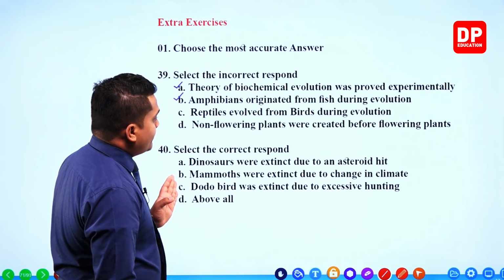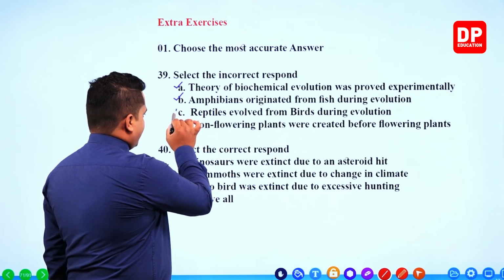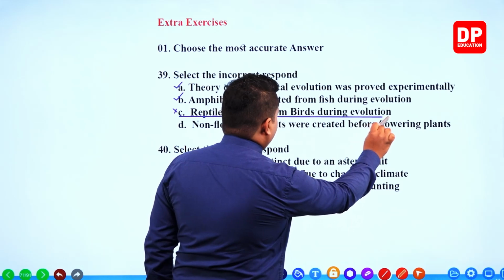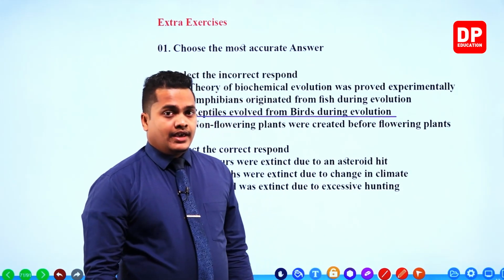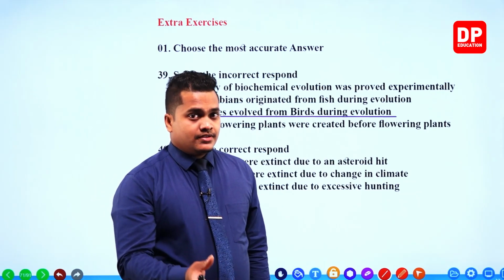Reptiles evolved from birds during evolution. This is incorrect, so this should be our answer. During the evolution, my dear children, reptiles came first, later the birds.